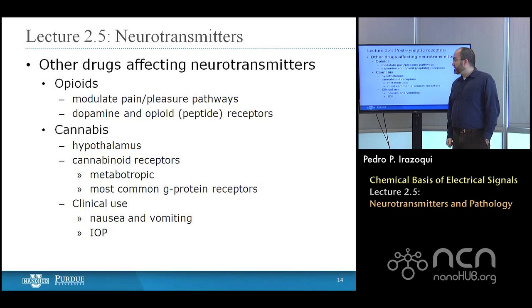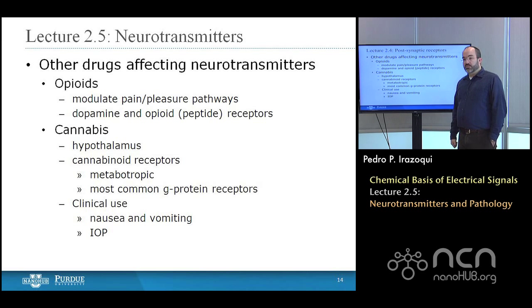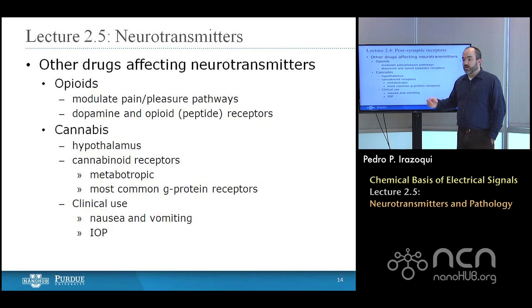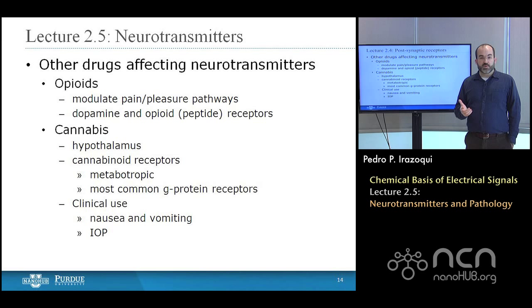It's particularly present in the hypothalamus, where it regulates things like appetite. And it primarily works through metabotropic receptors. It's most common with G protein receptors, like the ones I described earlier. And it has clinical uses for lowering nausea and vomiting in chemotherapy patients, for example, and reducing intraocular pressure in the short term in glaucoma patients, and a few other applications.